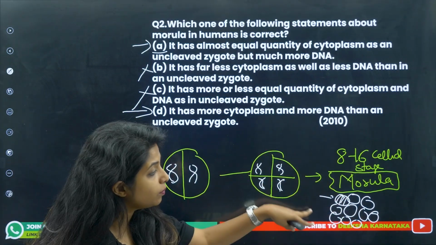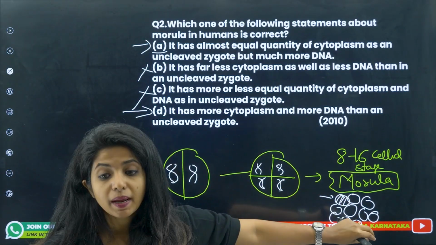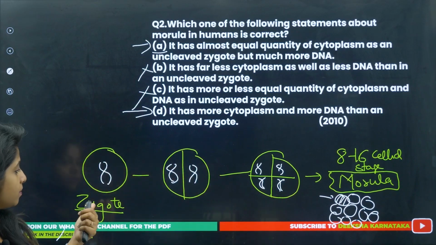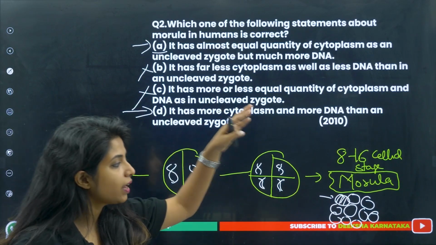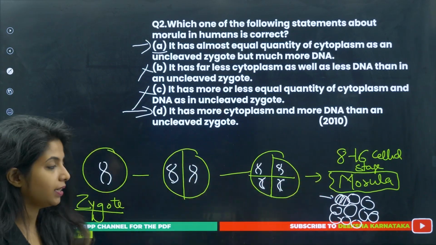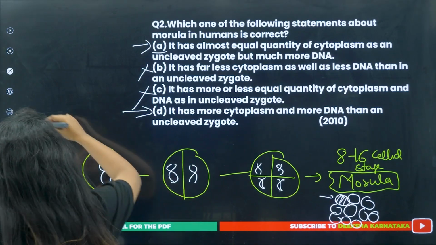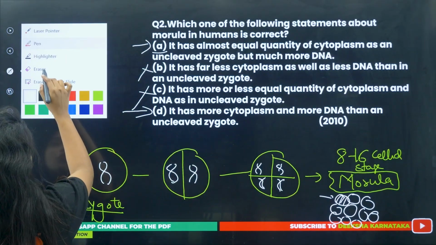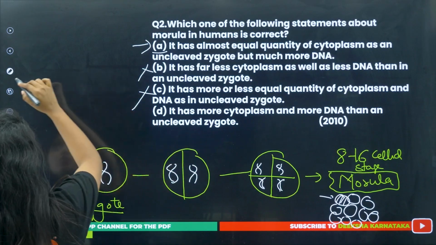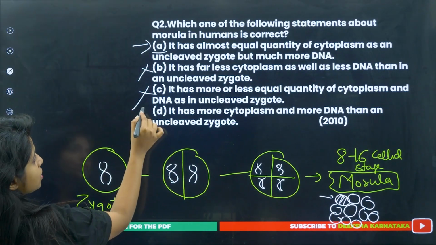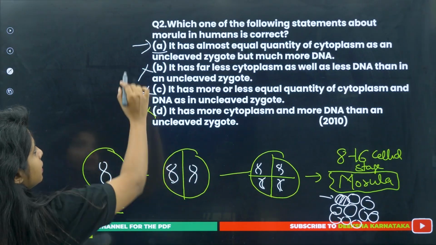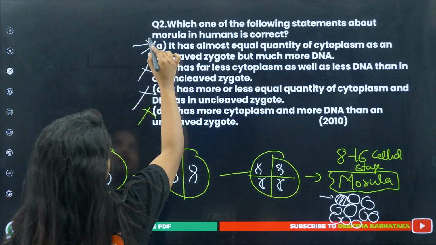The question is the whole morula: will it be having equal amount of cytoplasm like the zygote, or will it have less or more? Well, it will be having almost equal amount of cytoplasm. So I can exclude this option because they are saying it has more cytoplasm. No, it does not have more cytoplasm. This is the correct answer, children.